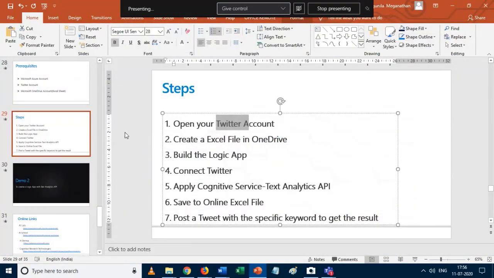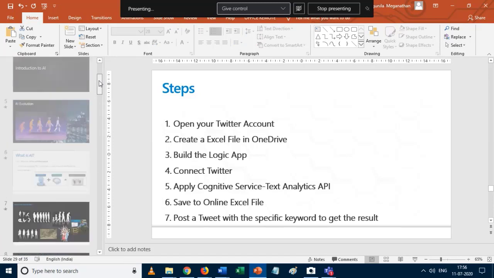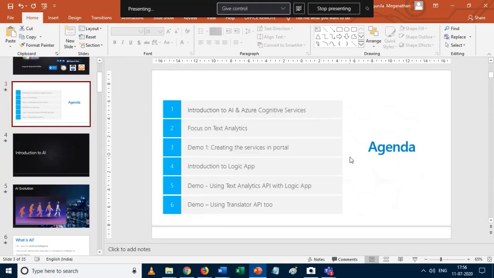Let's sum up what we have covered so far. I started my session with an introduction to AI and the Azure Cognitive Services. After that, we saw the Text Analytics API, and then I showed you how we could create such APIs in the portal, and what a Logic App is and how we could use it, and then how we use Azure Cognitive Services in the Logic App.